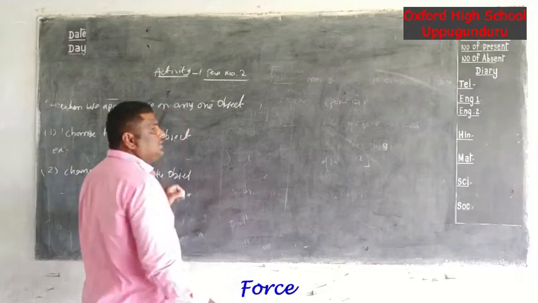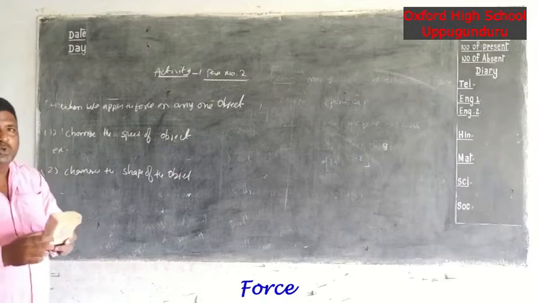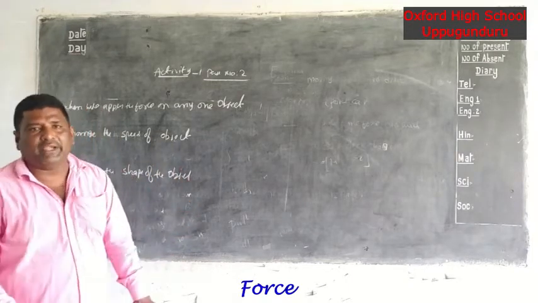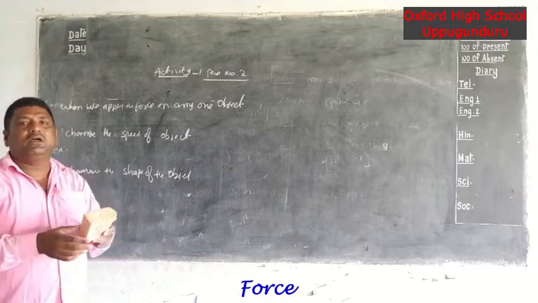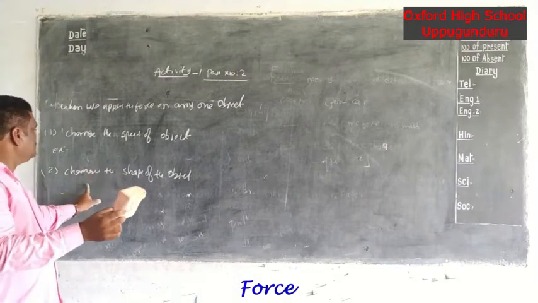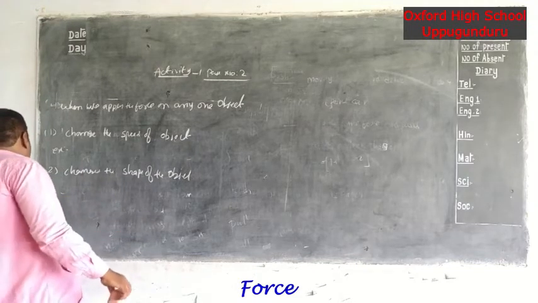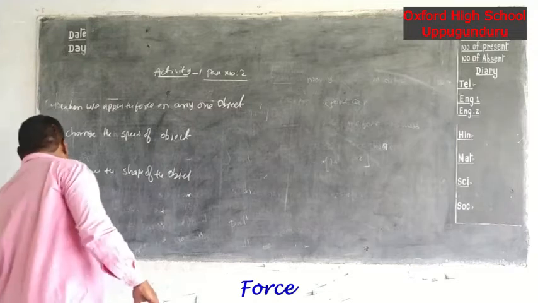For example, I will take one plastic scale. This scale is kept on two bricks, and I keep some more weights on it. After some time, remove the bricks and weights. What is the shape of the plastic scale? It has changed shape. Okay, now. Next, the third one is change the direction of any object.